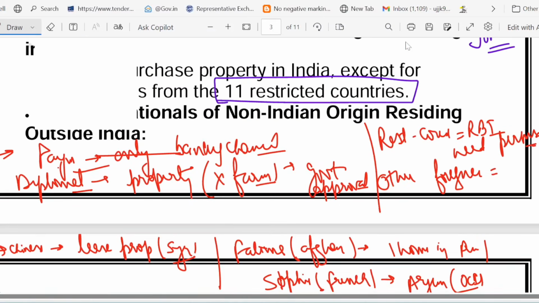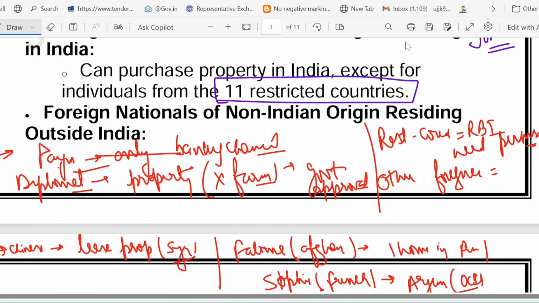Then in the next slide we discussed paying through bank channel. Suppose there is a diplomat. He can buy property but not farmland, but he needs government approval, especially from the MEA, the Ministry of External Affairs. I also told you some foreigners are from restricted countries and need RBI approval.